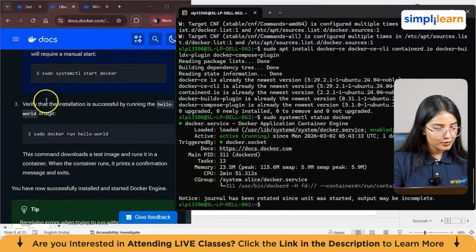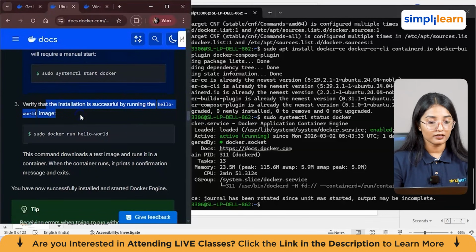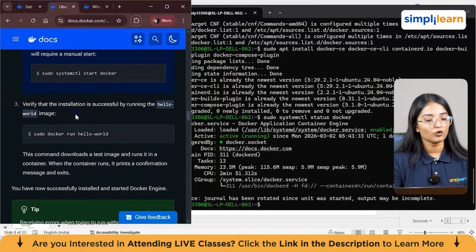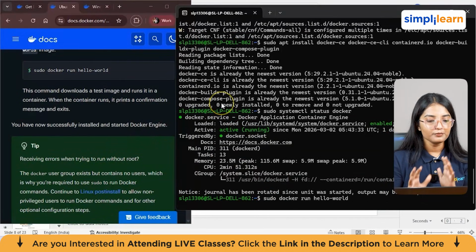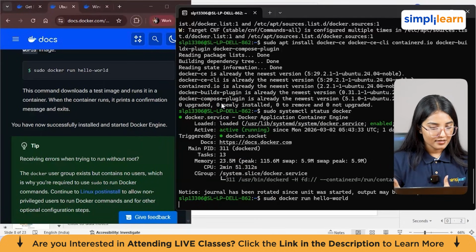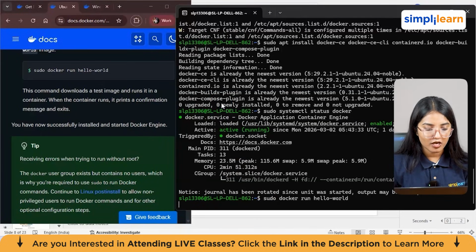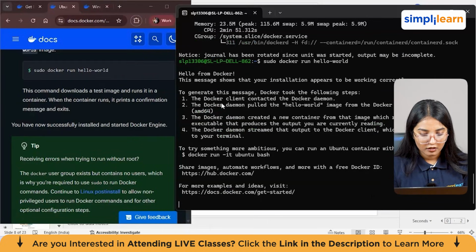Now, what we can do is verify whether the installation is successful or not by running this hello-world image command from here. So let me just copy this and run it here. This command will basically test and download a test image. It will run it in a container. So when the container runs, it prints a confirmation message and it will exit. So let's see what happens.